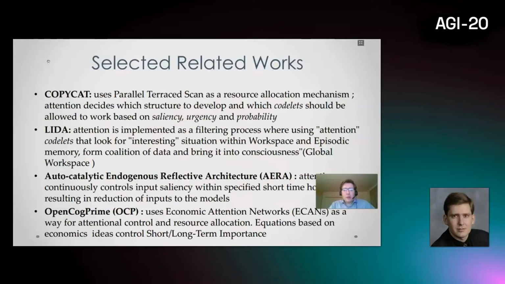It uses a parallel terraced scan as a resource allocation mechanism. Attention decides which structures in the workspace to develop and which codelets in the coderack should be allowed to work, based on saliency, urgency, and probability. Workspace and coderack are two components within the Copycat program.